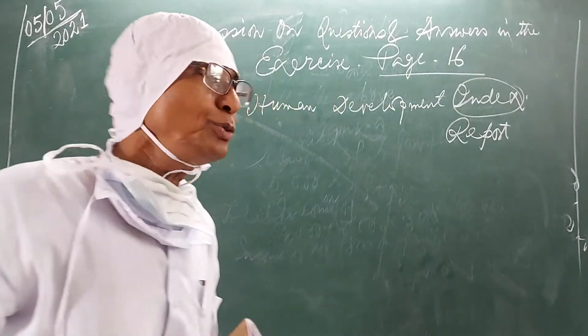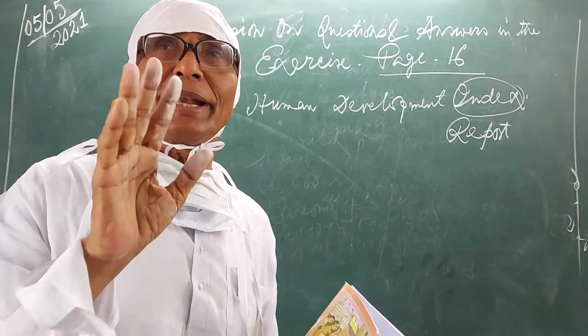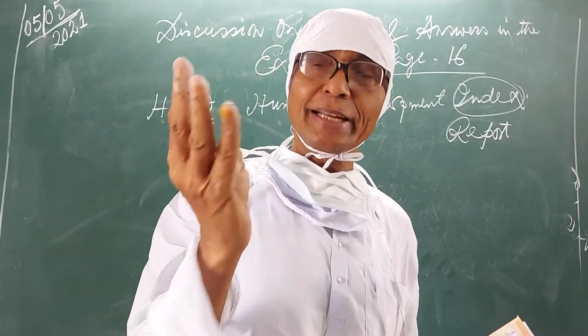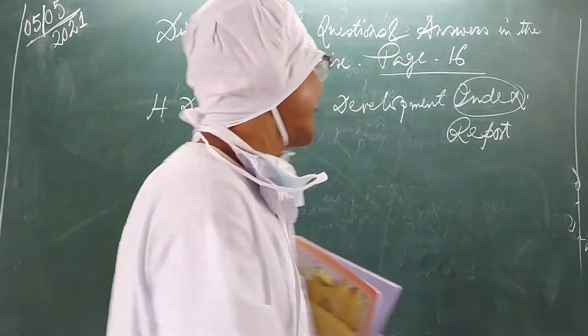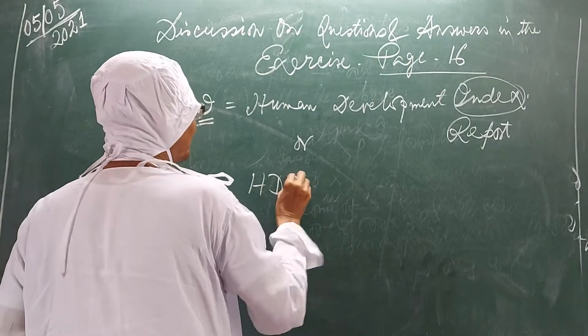Okay. Now, Human Development Index is prepared on the basis of per capita income, education level, and health status. And on that basis, Human Development Report is prepared.